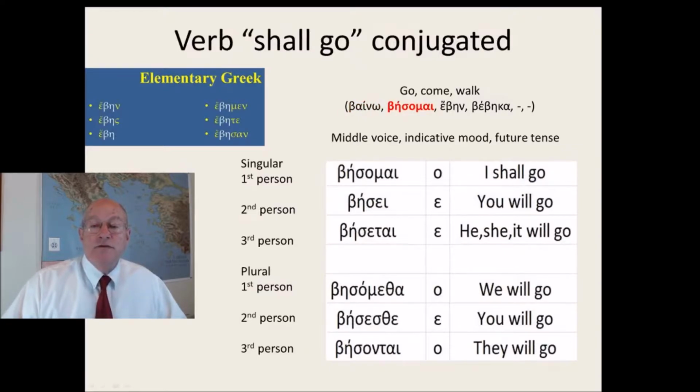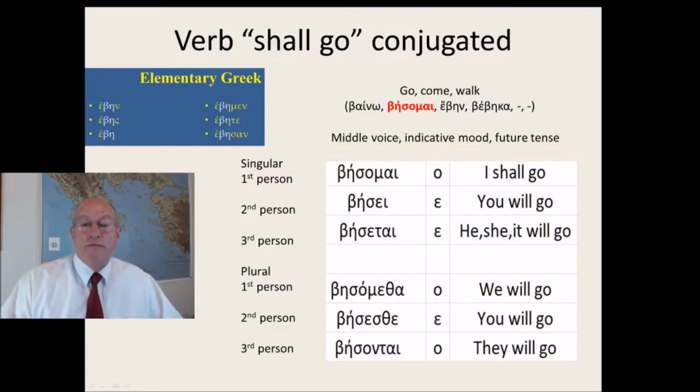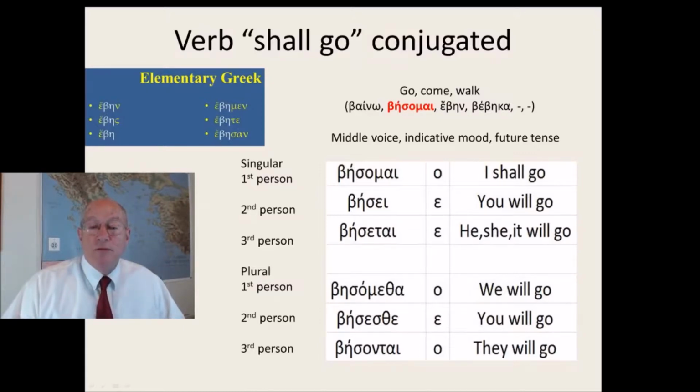The second tense is the future tense, and you will notice that the verb go in the future, I shall go, is a middle voice indicative mood future tense word, basomai. And you can also see that this is the second principal part that I've listed in the parenthetical expression above, and it can mean go, come, and walk. Basomai, base, basetai, basometha, basesta, basontai.